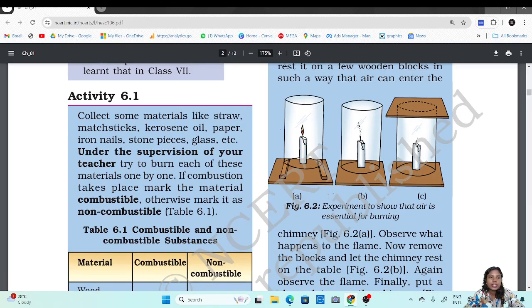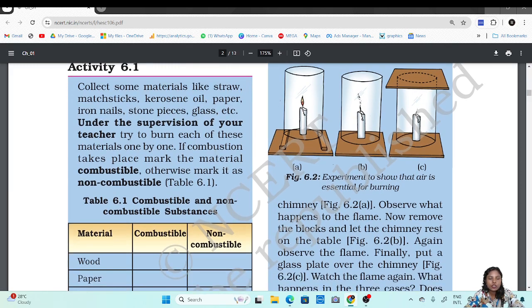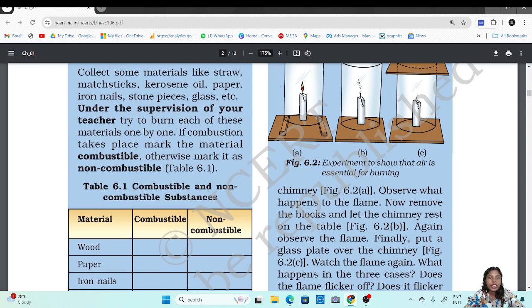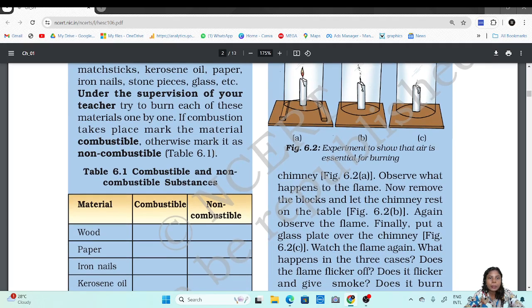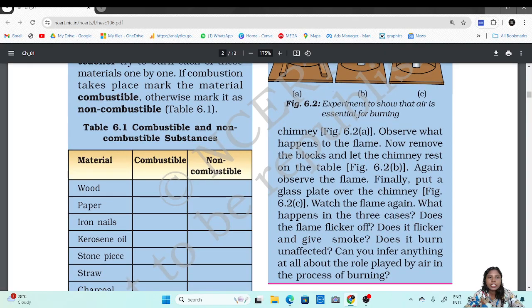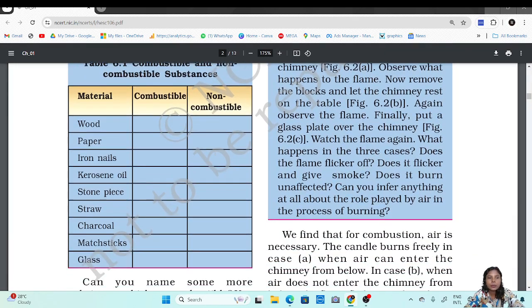So now there's an activity here. Collect some materials like straw, matchsticks, kerosene oil, paper, iron nails, stone pieces, glass, etc. Under the supervision of your teacher, try to burn each of these materials one by one. If combustion takes place, mark the material combustible, otherwise mark it as non-combustible.